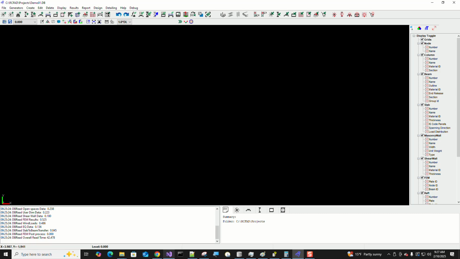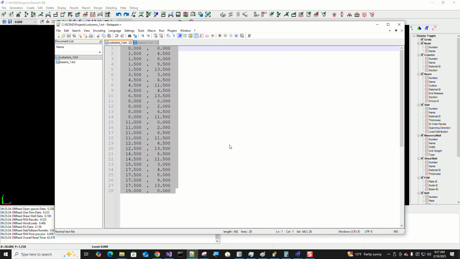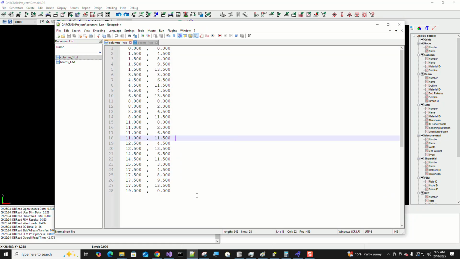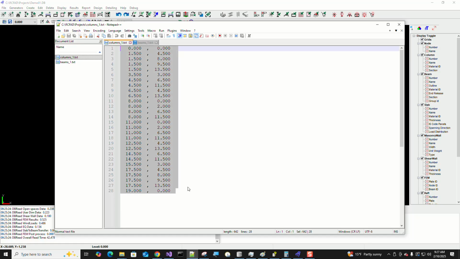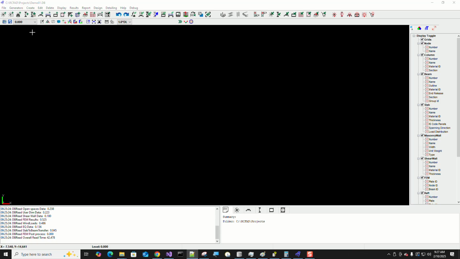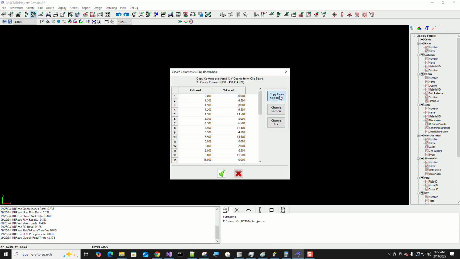Now come back to an editor where you would have both the column locations and beam locations. So for now we'll just take the column locations, which are the X and Y for each of the columns at a given level. So select this, Control C in an editor, and select this option, which is the definition of column using the tables. Click on it and now say copy from clipboard.